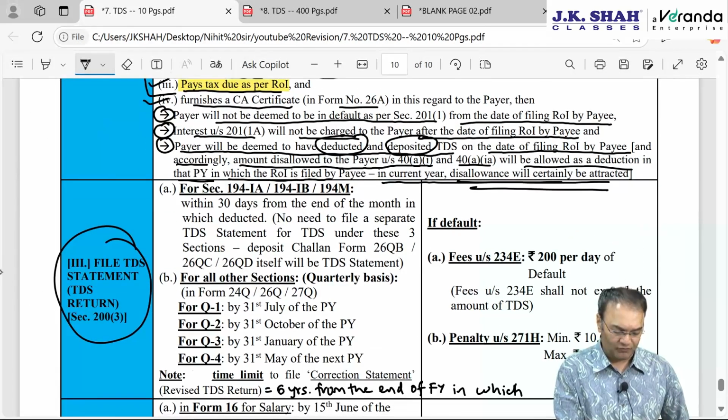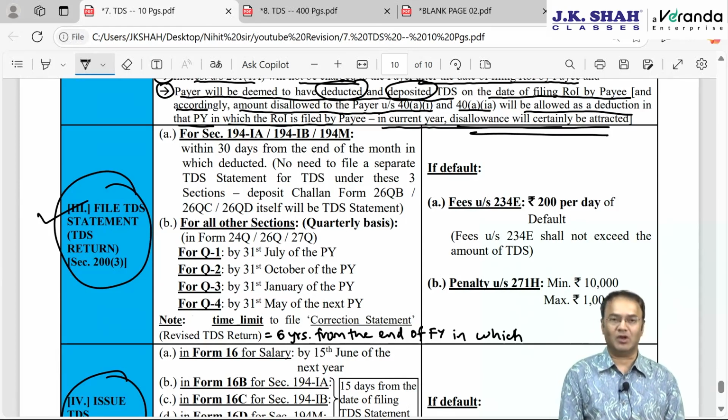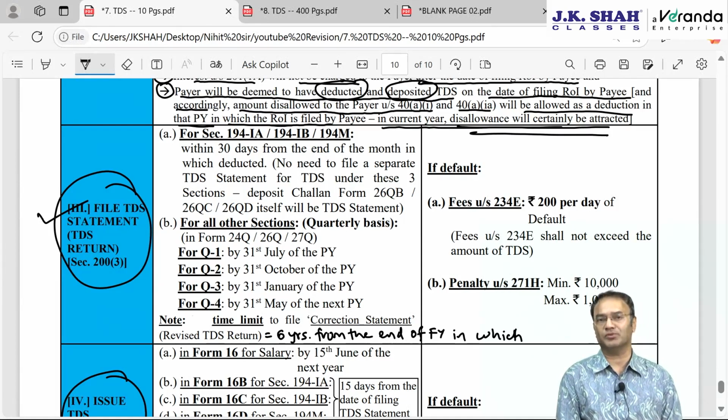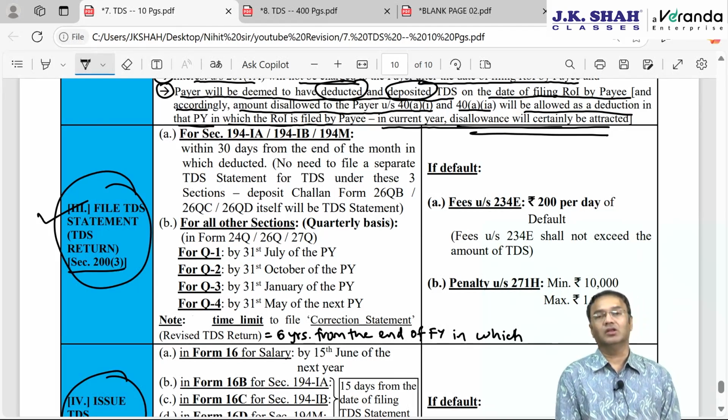Okay. Now, the third responsibility is to file TDS statement. The way we file annual IT return, here the person responsible to deduct tax has to file a quarterly statement of TDS. This is governed by section 200 subsection 3. There is a specific form for that. 3 different forms are there, plus 3 more forms for 3 special sections.